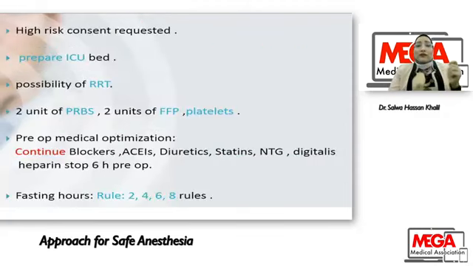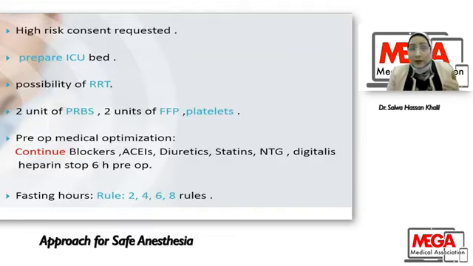So after counseling the patient, I have to take high risk consent, prepare an ICU bed, prepare for the possibility of renal replacement therapy, prepare blood and blood products, and preoperative medical optimization is a must. This is mandatory. For a patient on beta blocker, you have to continue the beta blocker. Regarding the beta blocker guideline: don't stop beta blocker for a patient already on beta blocker.